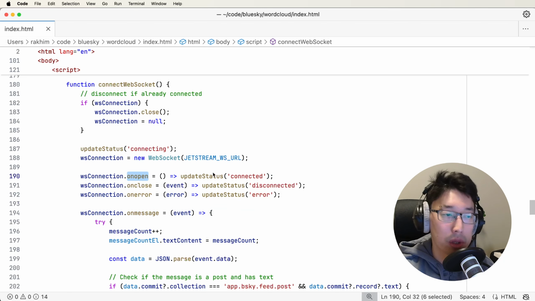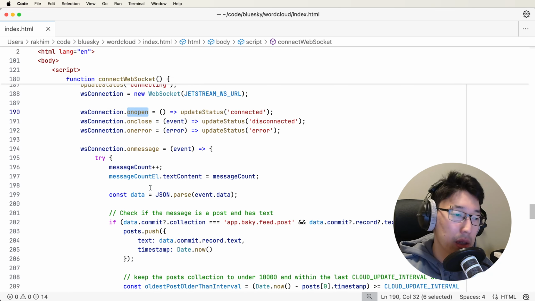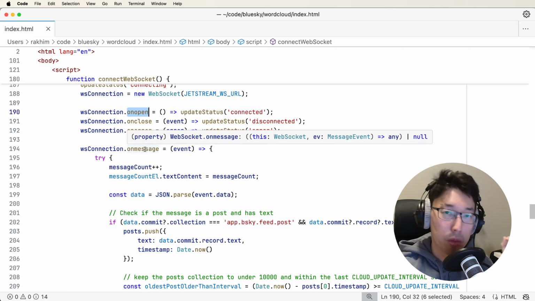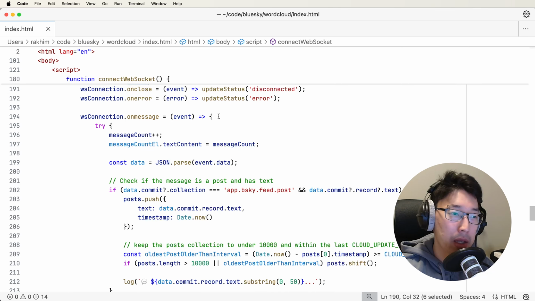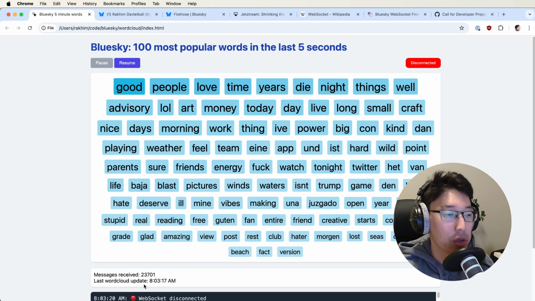So on open, we don't want much, but just say the status is updated, and the same for on close and on error. The core, the bulk of the logic is on message, every time we receive a new message from this Jetstream. And this happens like multiple times per second. So what we want is to increase the count, which is shown here.